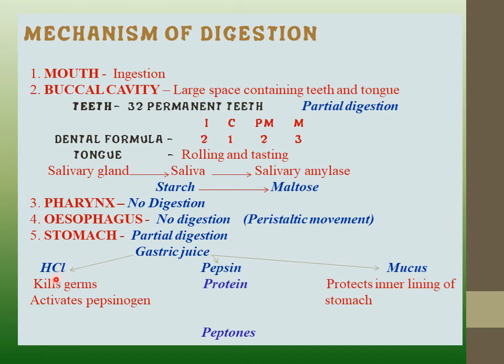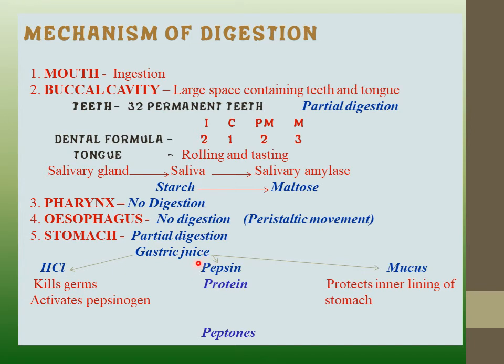Now HCl is responsible for killing germs. If those germs enter your digestive tract through any media, they are killed with the help of the hydrochloric acid present in your stomach. And the second function of HCl is to activate pepsinogen. We have discussed that pepsin is one of the components of gastric juice.